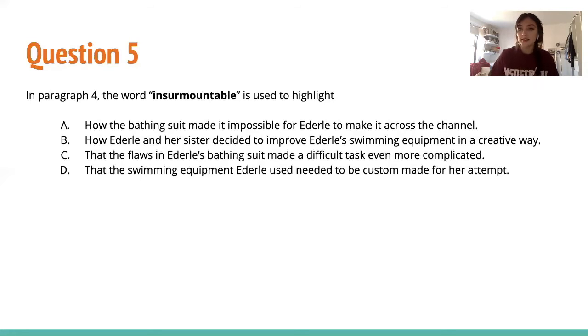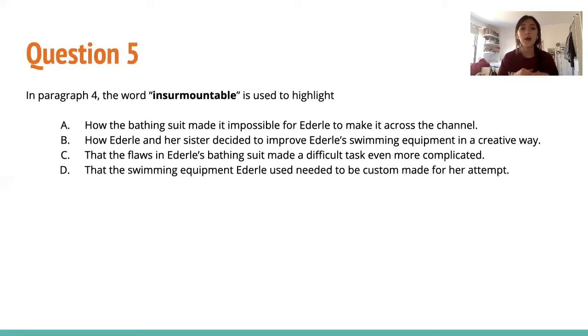And I know we use that a lot in day to day. We're like, oh, doing my homework is impossible. But if we use it in this test, it means that it's actually not possible to swim across the channel with this bathing suit. But we know that's not the case. We know that the swimsuit just made the challenge really hard. So if we can, we're going to avoid this answer because impossible is a very extreme word that we have to keep our eyes out for.